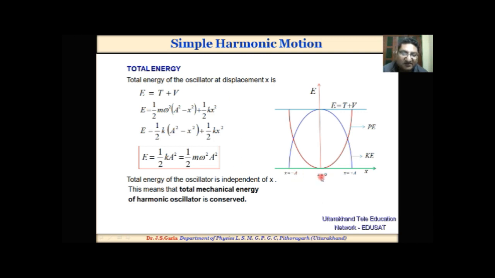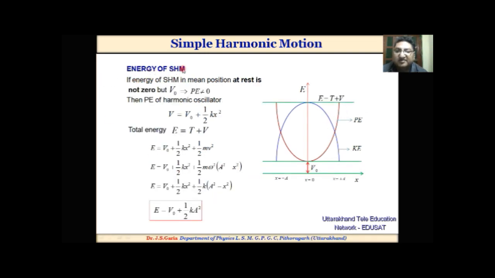At the mean position, potential energy is minimum and kinetic energy is maximum. At the extreme points, the kinetic energy is minimum and potential energy is maximum.